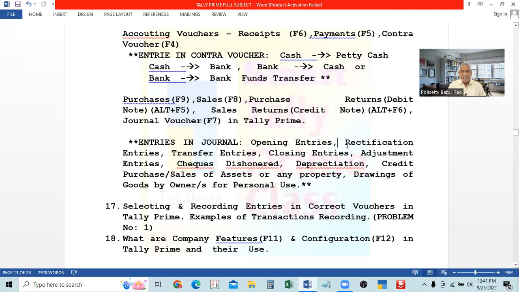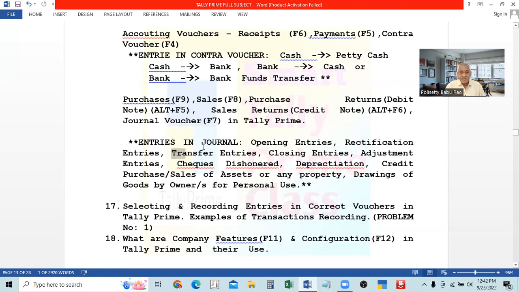But in Tally, we need not pass any rectification entry. Wherever there is a mistake, just enter the correct amount. So that will be rectified. There will be no overwriting, nothing. Suppose for 500, we entered 5,000. If you go there again, enter 500. That's all. 5,000 will not be there; only 500 will be there. So rectification entries are generally not useful in Tally.